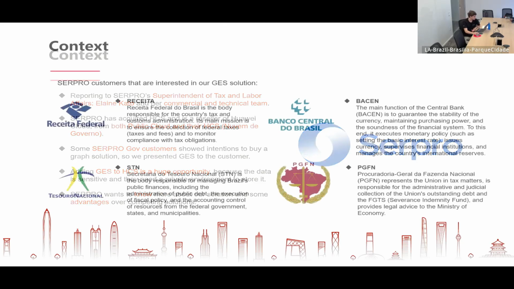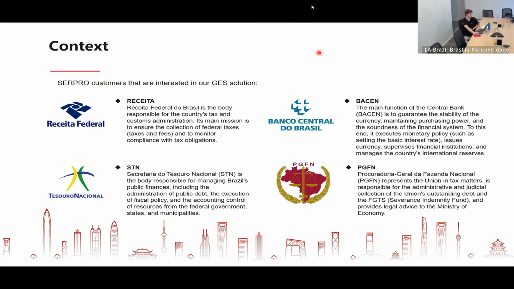These governmental customers are all federal tax and financial administration bodies from Brazil's government. So we have Receita Federal, which is responsible for the country's tax and customs administration, Bacen, whose main function is to guarantee the stability of our currency, Secretaria do Tesouro Nacional, STN, responsible for managing public finances, and PGFN, which represents the union in tax matters.